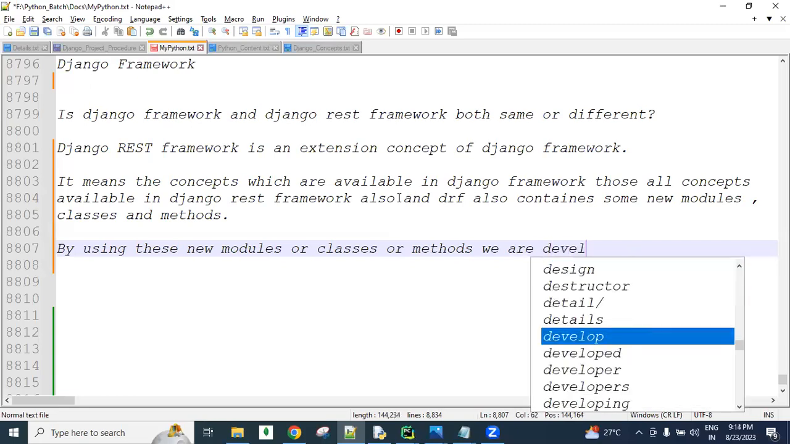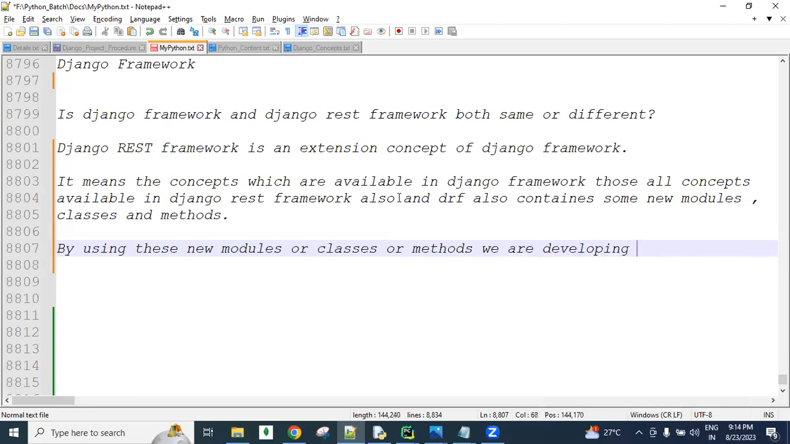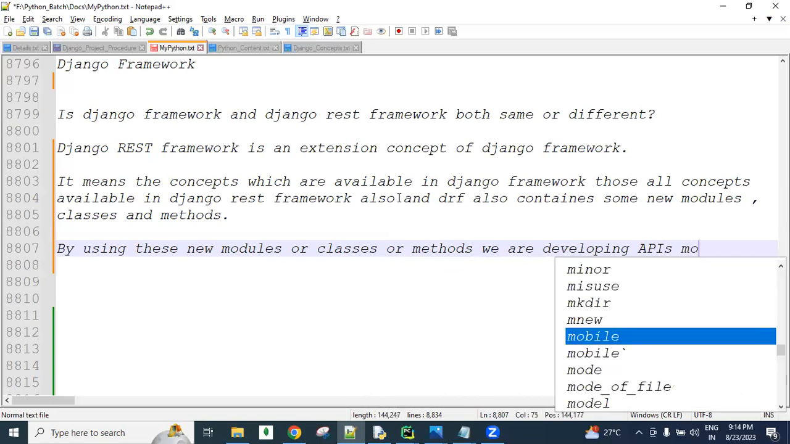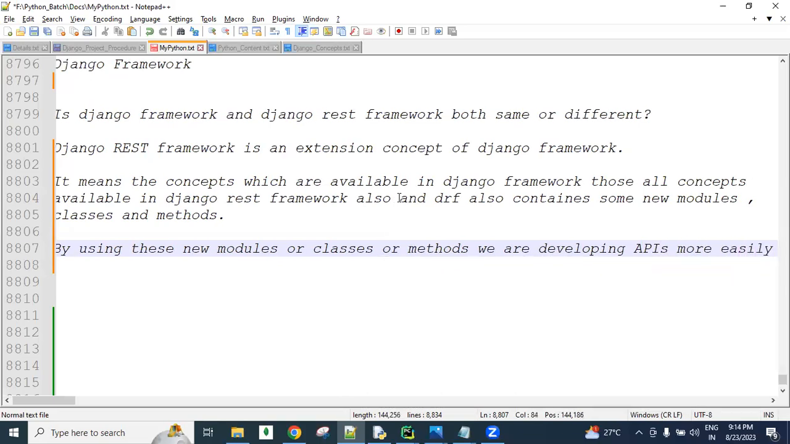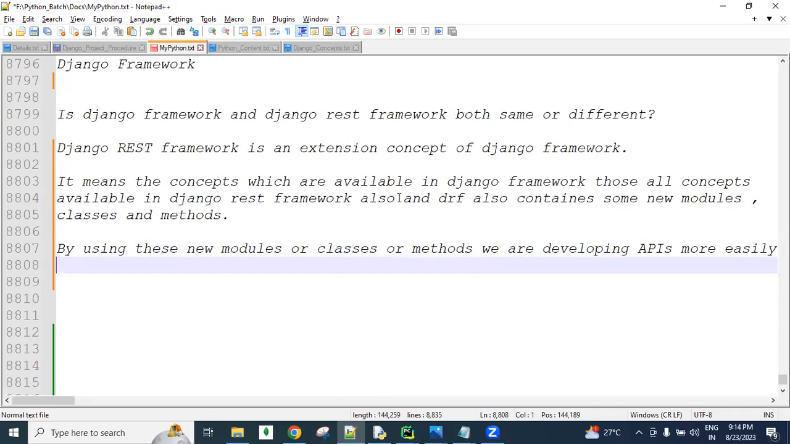We can develop APIs more easily. By using these Django REST framework related modules, classes, or methods, we are developing the APIs more easily. We can develop the APIs using different ways, different variations, and design the APIs very easily.